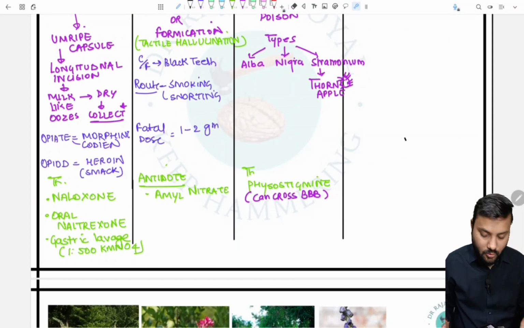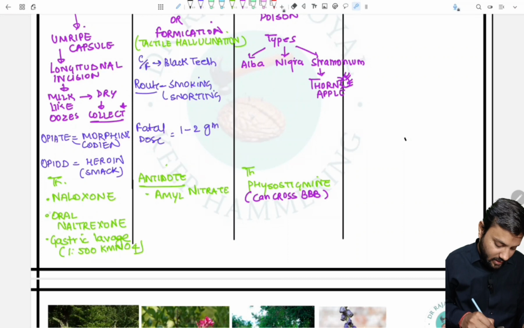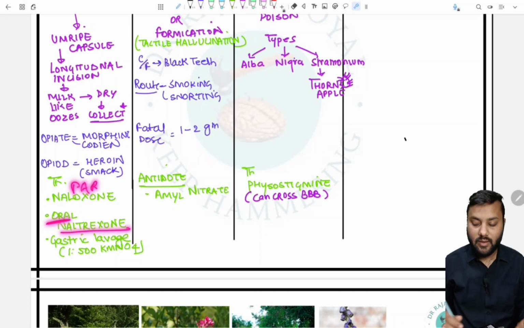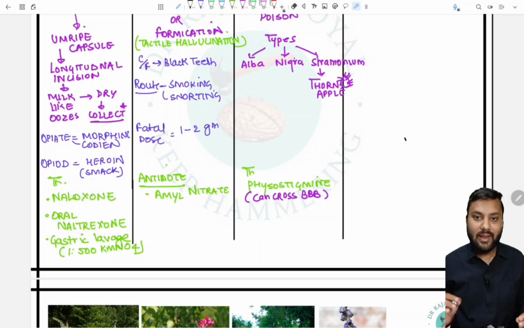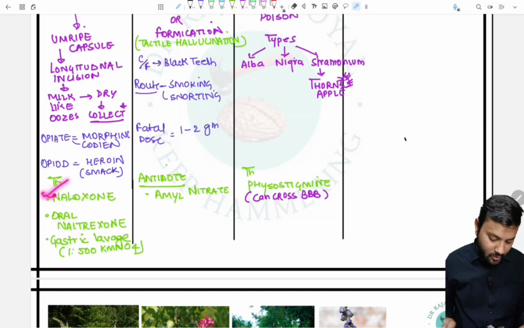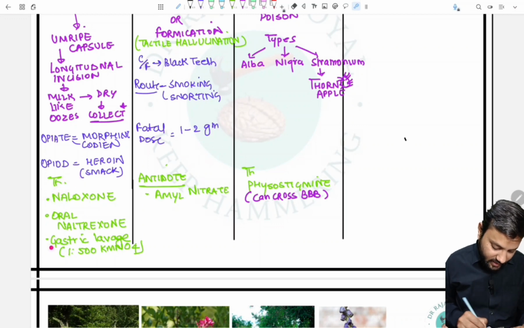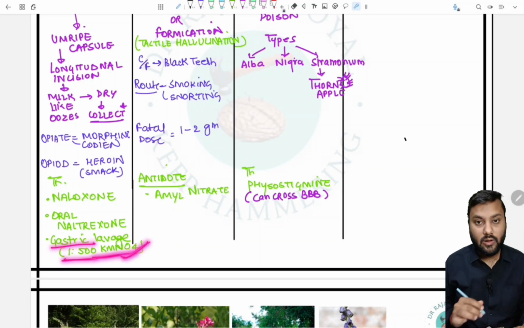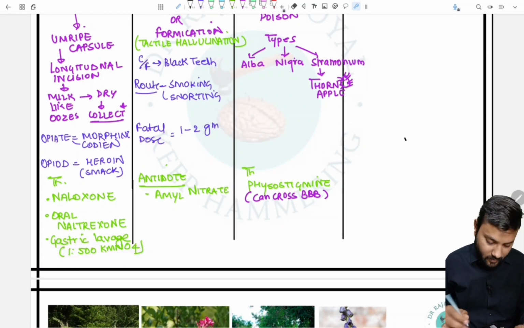So treatment of the opium poisoning is naloxone. Naloxone is given parenterally. If we talk about oral, then naltrexone should be given. So for the parenteral, naloxone, which is the antidote for opioid poisoning, and oral naltrexone is given. And gastric lavage is done with 1 in 500 KMnO4 in all the cases of the opiates.